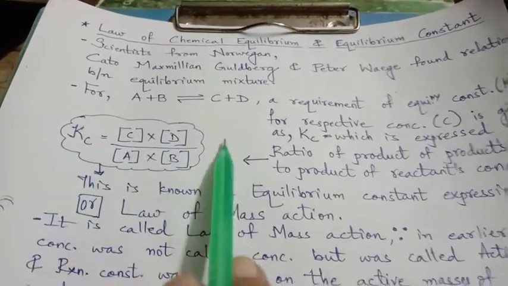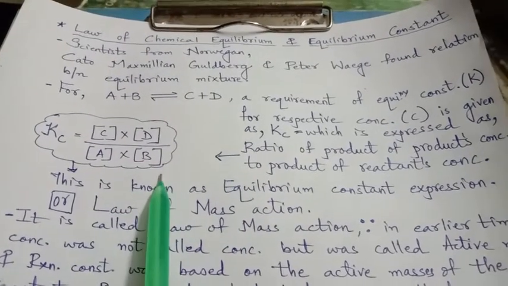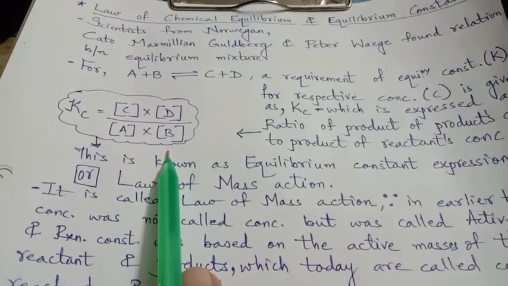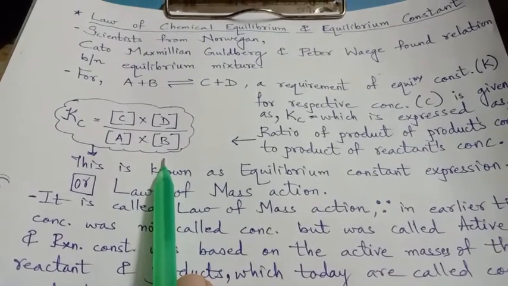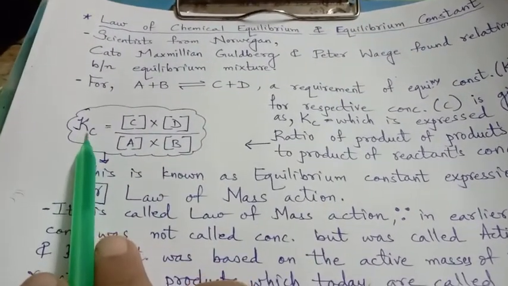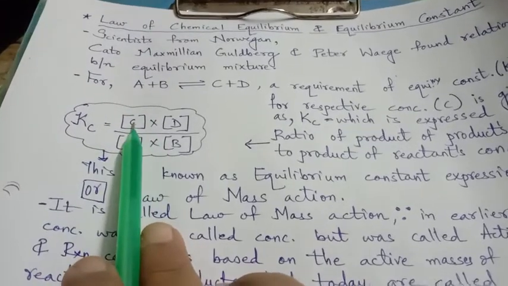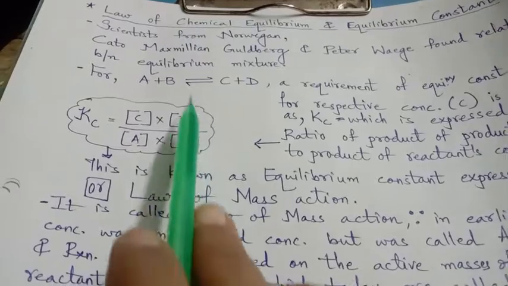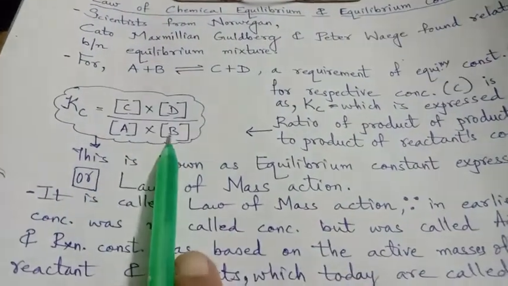This expression is termed as the equilibrium constant expression, or we can say it is the law of mass action. Equilibrium constant Kc is equal to the product of the concentrations of the reaction products divided by the product of the concentrations of the reactants.